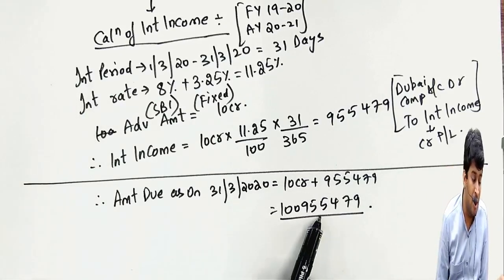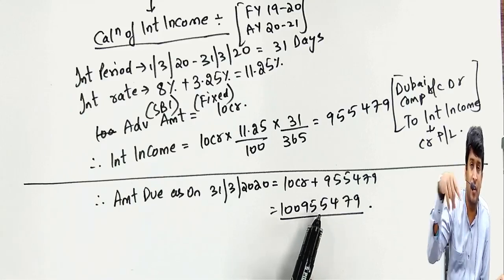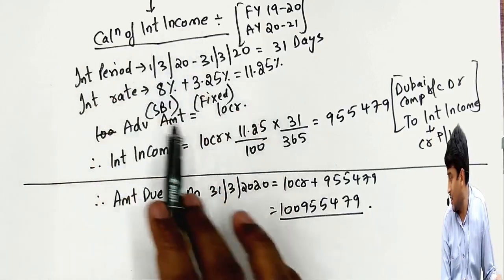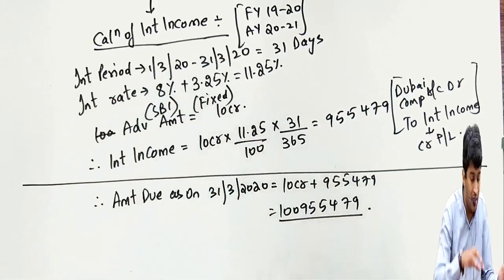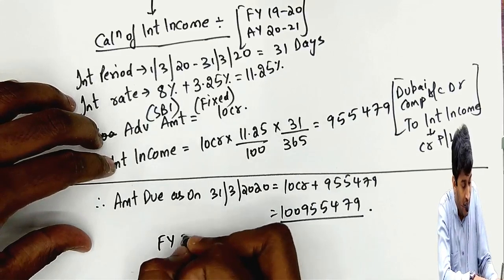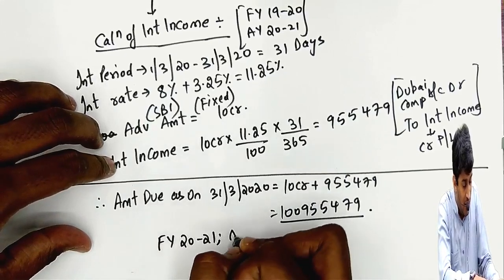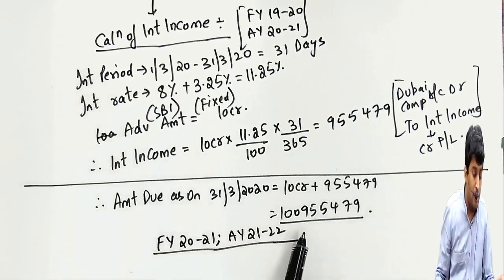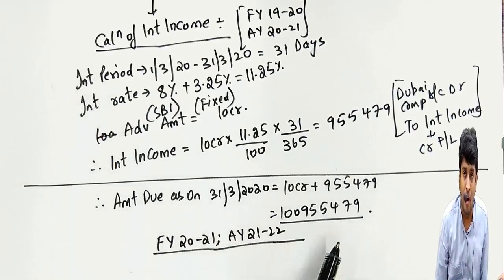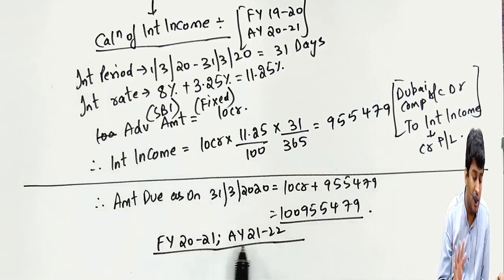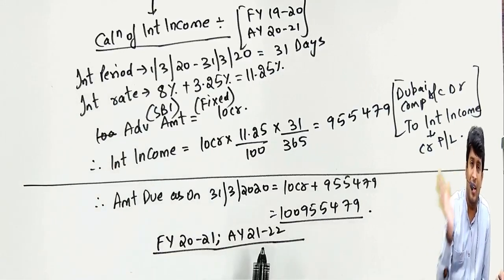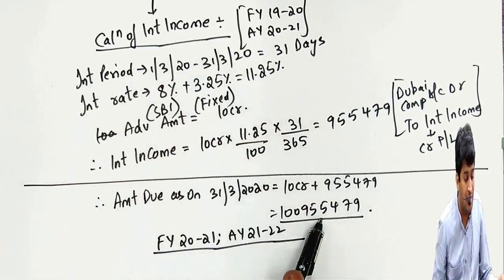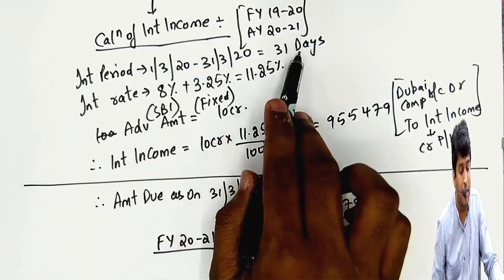And if this amount is not received in financial year 2021 also, then again you have to calculate the interest income. In financial year 2021, assessment year 21-22, if you do not receive this income, or you receive it in the middle of this year, then from 1st April till the date you received, interest income will be calculated on this amount at 11.25% for that particular period.